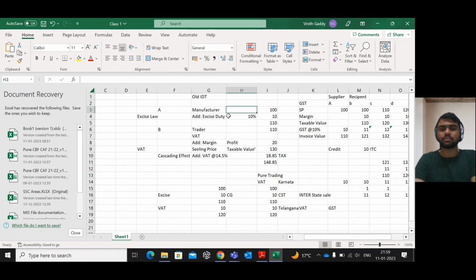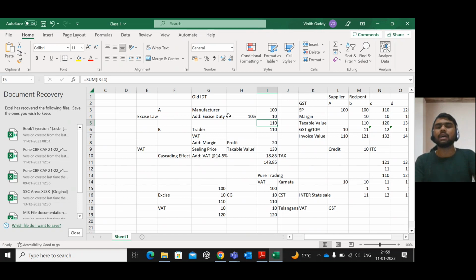And the next thing was how it is benefited from the other indirect tax laws, how it took an advantage. Take A as the manufacturer. Normally, for the manufacturing of goods, there is an excise duty. Excise duty will be levied when the goods pass from the factory premises. The manufacturer needs to discharge the excise duty. That means the point of taxation of the excise duty arises only when the goods cross the factory. So let us assume a 10% excise duty. For that, it amounts to rupees 10, and the total amount is 110 rupees.